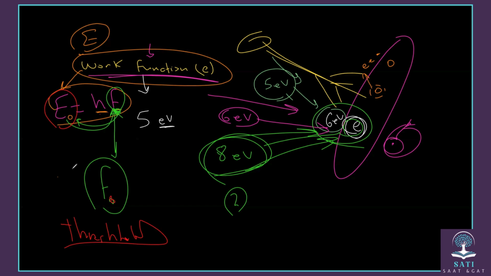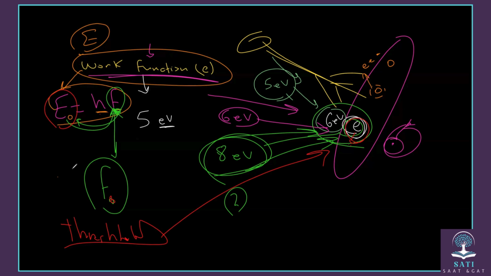And we understand that if we are talking about threshold, the received frequency has to be greater than the threshold frequency of that electron in that metal.